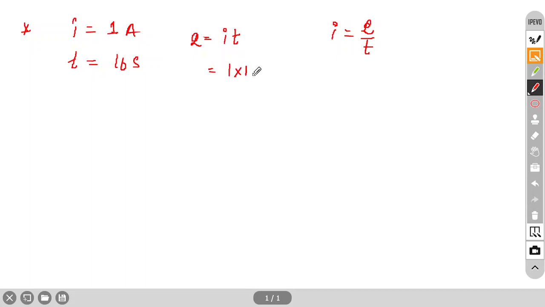A current of 1 ampere is drawn by a filament of an electric bulb. Number of electrons passing through a cross section of the filament in 16 seconds would be roughly. Okay. So T is given, 16 seconds, and current is given, 1 ampere. So directly you can apply the formula Q equals I into T, because I equals Q by T. This we have done, right? So directly you can apply 1 ampere into 16 seconds, where both are SI units. So no problem. 16 coulomb charge will pass through the filament.